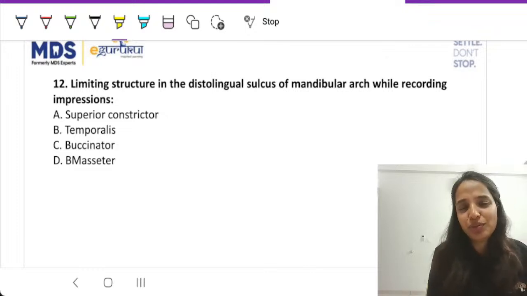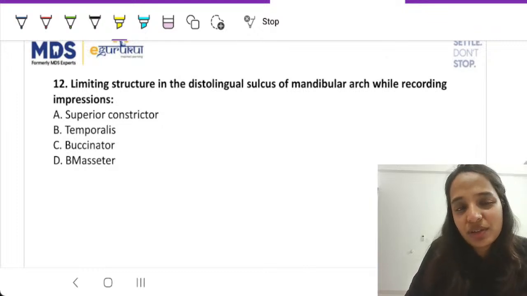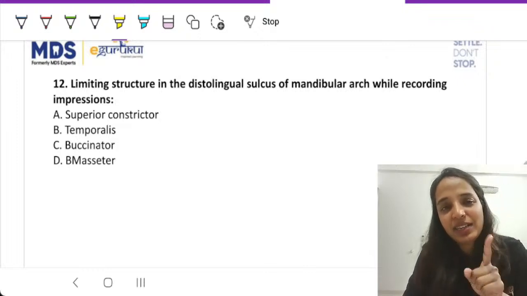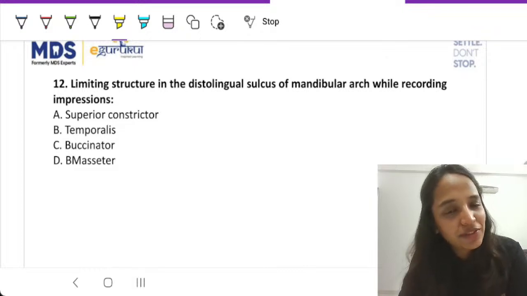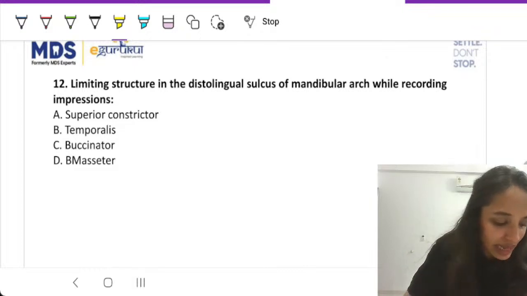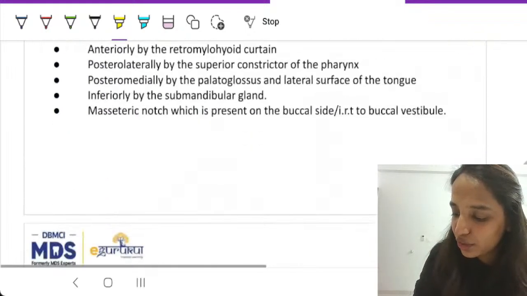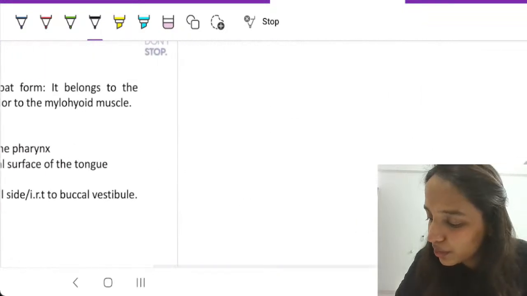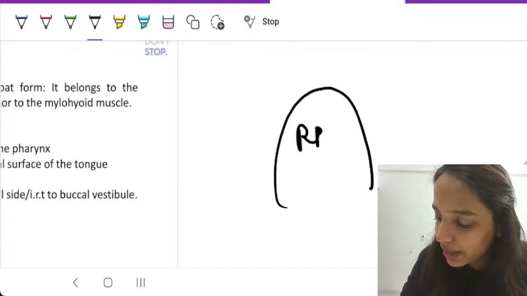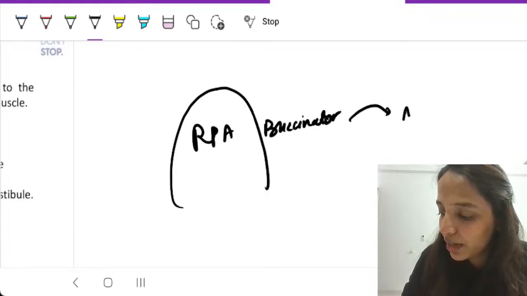Even on the free videos on YouTube or otherwise, the discussions we have on the application, almost every other session I've taught this: that diagram of the retromolar pad area, its attachments poking out, what is the effect of masseter on buccinator, everything has been covered. Let us revise it, and yes, all of you are correct here. The correct answer is superior constrictor. So for one time, last time before the exam, let us draw that diagram once more. If this is your retromolar pad area, on the buccal side, you will have buccinator, and on the outer side of it you will have masseter.